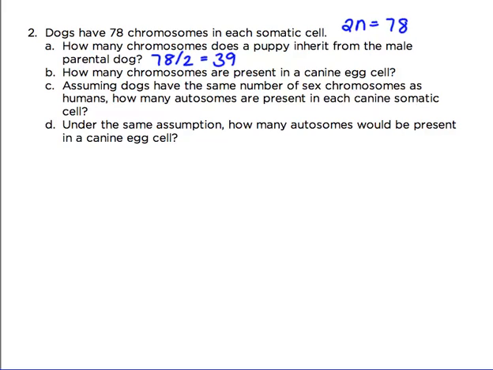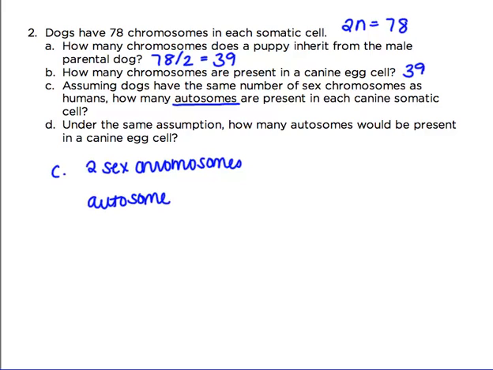For B, how many chromosomes are present in the canine egg cell? Again, when you make gametes, you have half the number of chromosomes, so again, this is 39. Assuming dogs have the same number of sex chromosomes as humans, how many autosomes are present in each canine somatic cell? So humans have 2 sex chromosomes. And an autosome is every other chromosome besides the sex chromosomes, so all except the sex chromosomes.